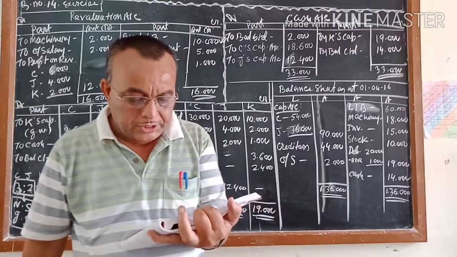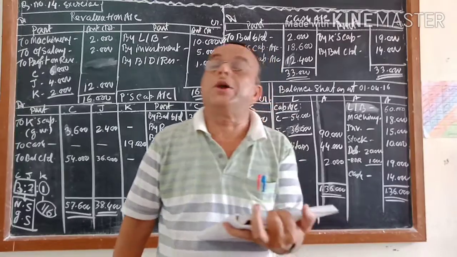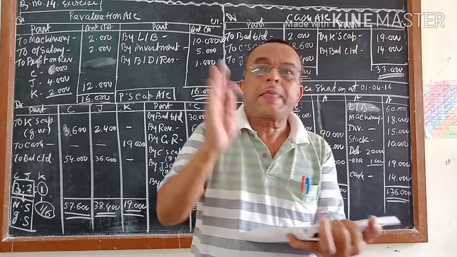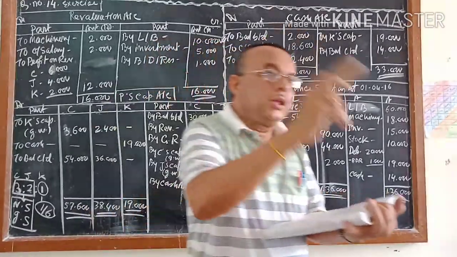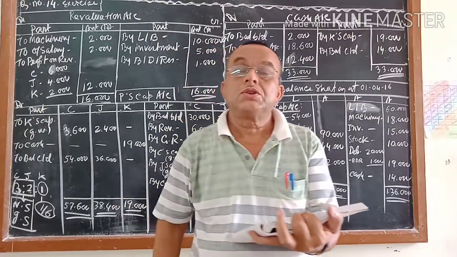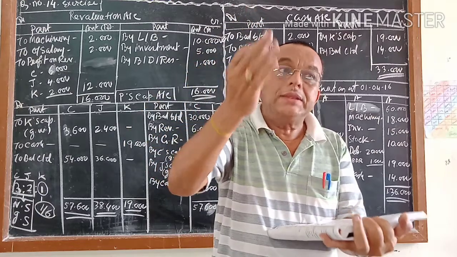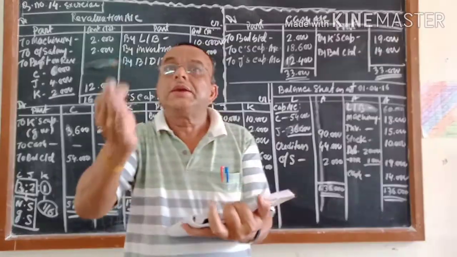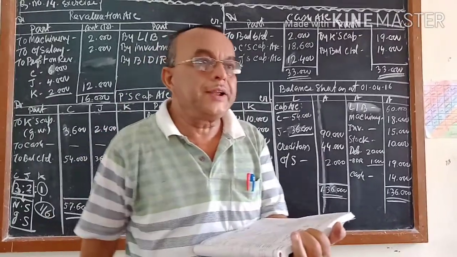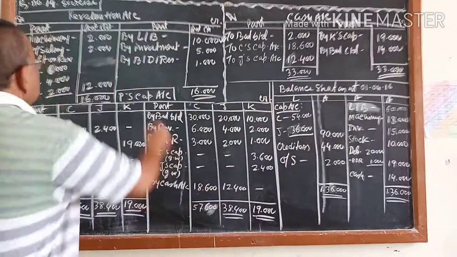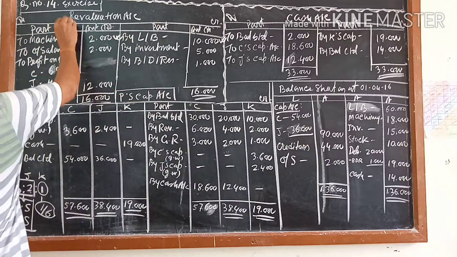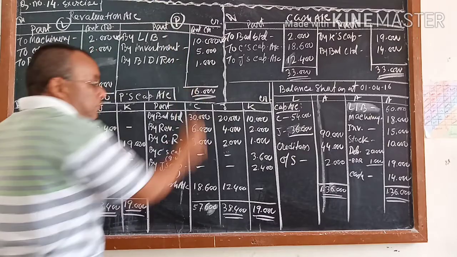The second point: machinery is valued at 90% of its book value. What does that sentence mean? Machinery is valued at 90% means the machinery you have in your books at present is 100%. You have 20,000 of machinery. If you sell it in the market, you will get 90%, which means the machinery value is decreased by 10%, that is 2,000, 10% of 20,000. So the machinery is on your loss side, and you know the other is your profit side.